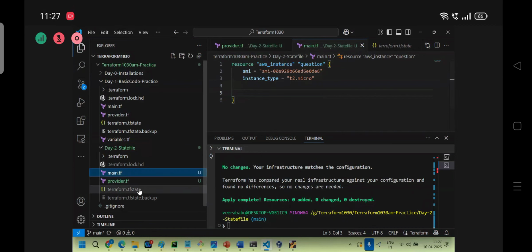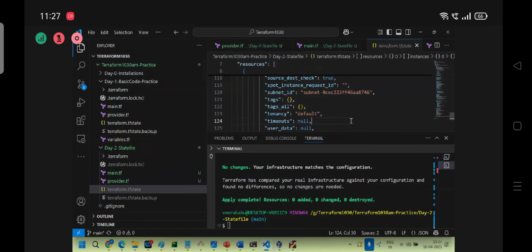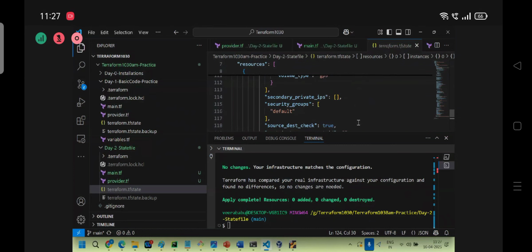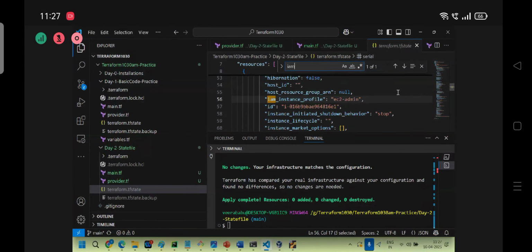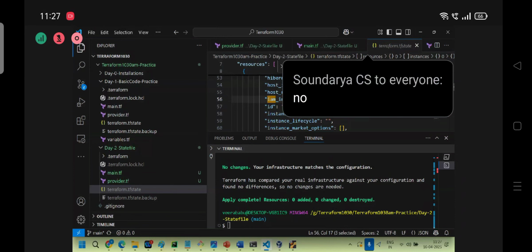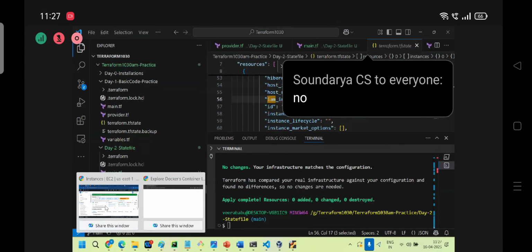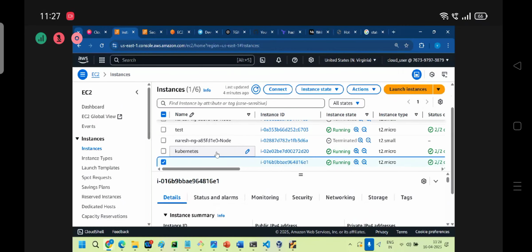Okay. Now tell me, Terraform state: until and unless it is mentioned in the TF, it won't change anything. Yes, correct. In this case, in the state file, is any IAM role attached? What is the attached role?